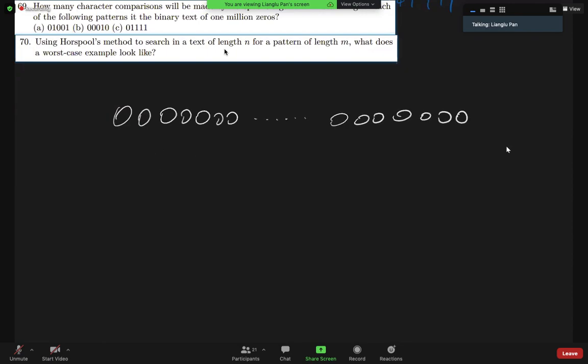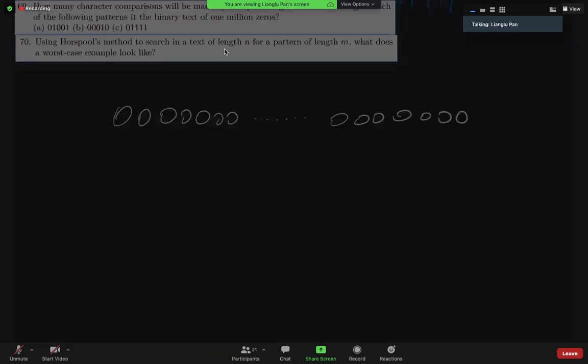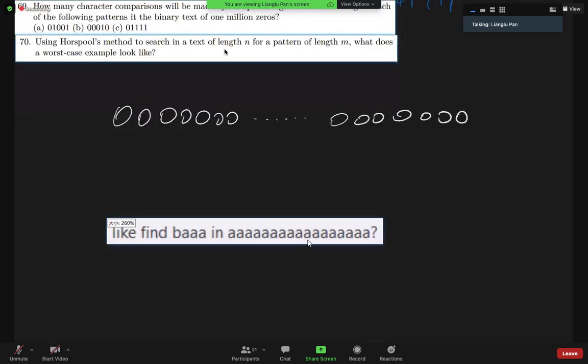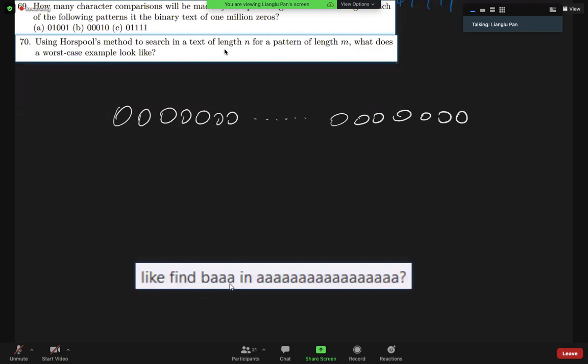So this is a string we have, and I think we already got a suggestion from Yang Jie from the chat window a couple of minutes ago, and the suggestion is that if we have a string of repeated A's, and then the pattern might be BAAA. And to convert it into our case, I think we may have a pattern like 10000.